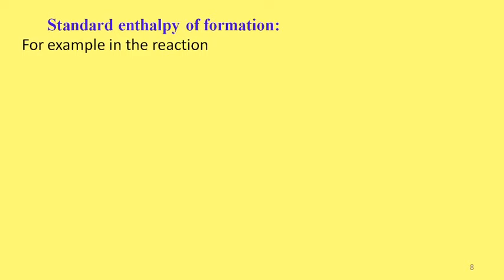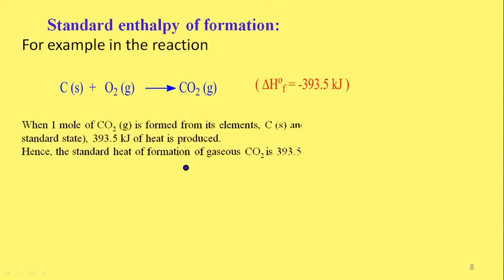For example, carbon undergoes oxidation and gives carbon dioxide.